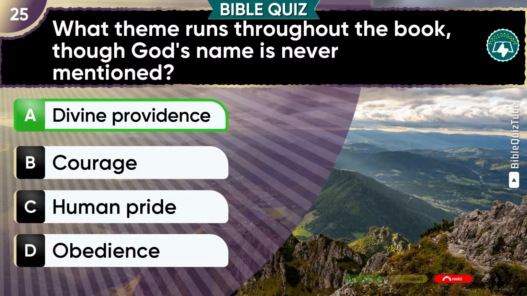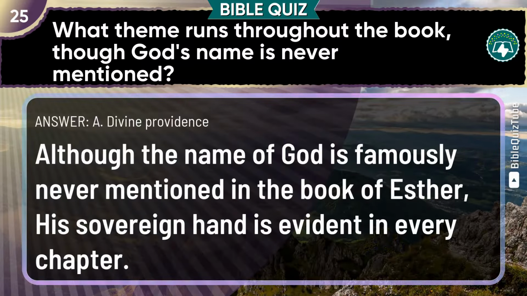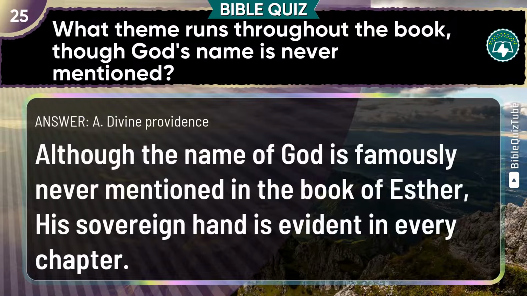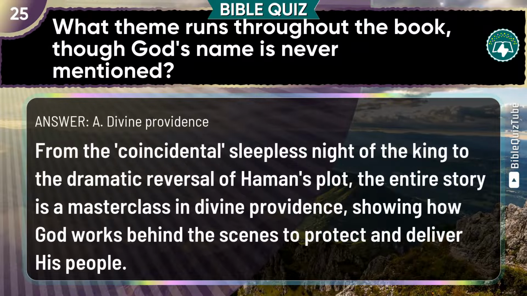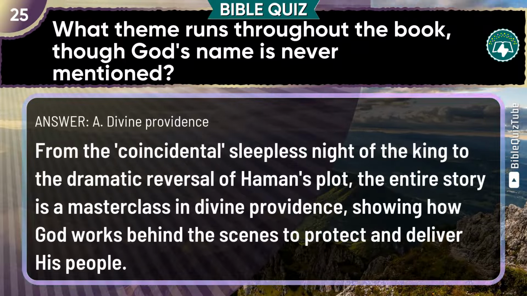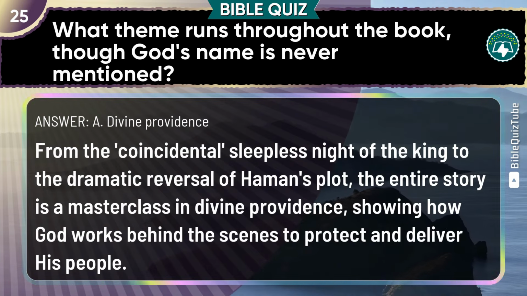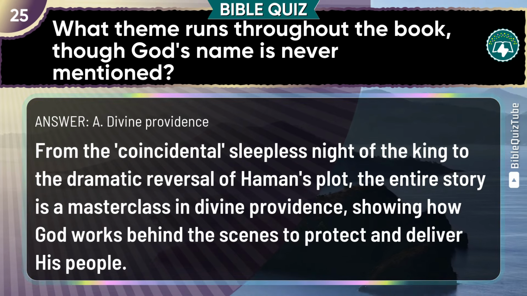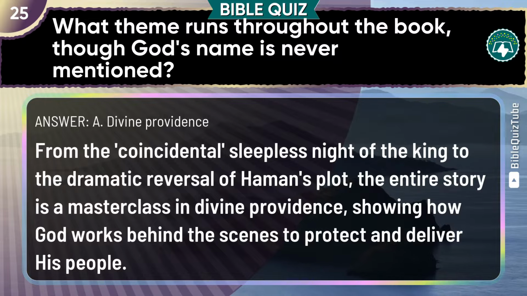Divine providence. The explanation: Although the name of God is famously never mentioned in the book of Esther, His sovereign hand is evident in every chapter. From the coincidental sleepless night of the king to the dramatic reversal of Haman's plot, the entire story is a masterclass in divine providence, showing how God works behind the scenes to protect and deliver His people.